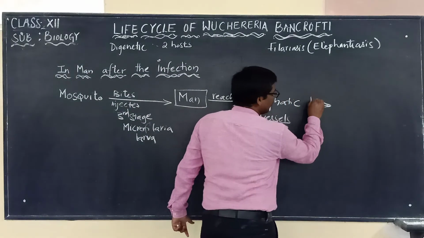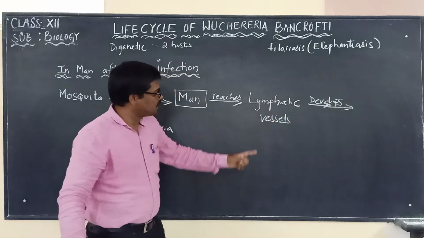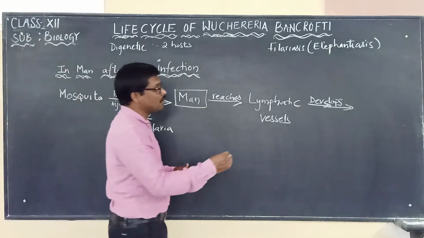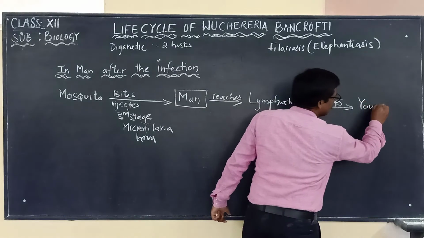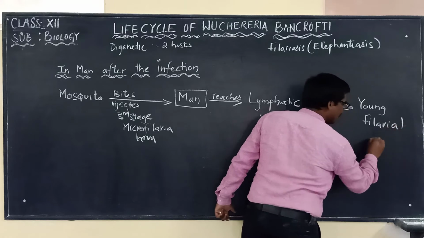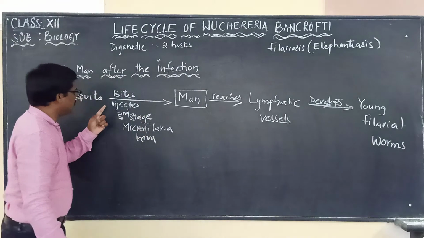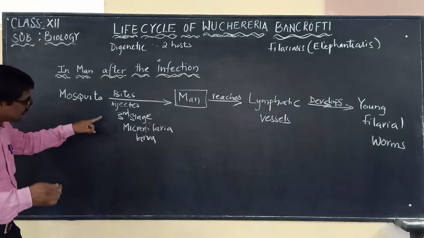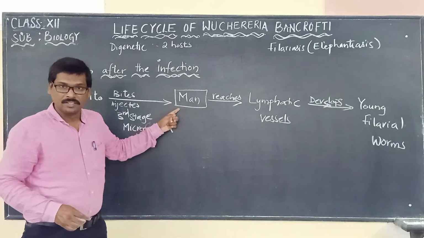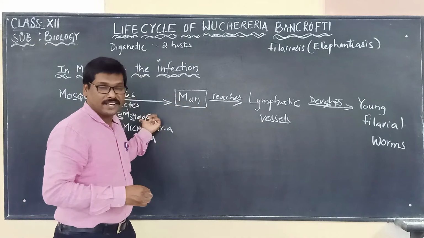What is developing now in the lymphatic vessels? It is the microfilarial larva which will be developing into young filarial worms. Okay, this is very important here. Now please remember, the mosquito which is carrying the third stage microfilarial larva bites a man, and once it bites the man, these microfilarial larva reach the lymphatic vessels.